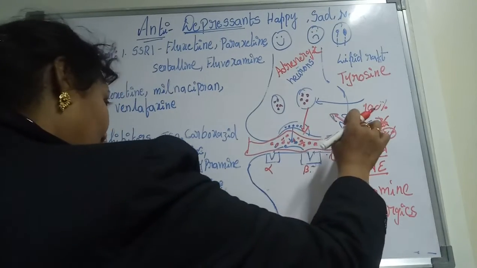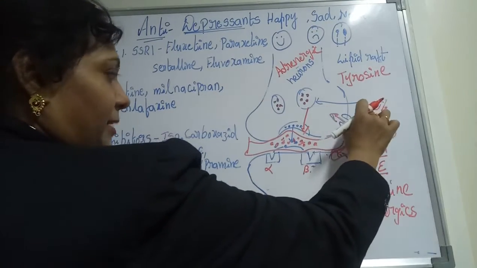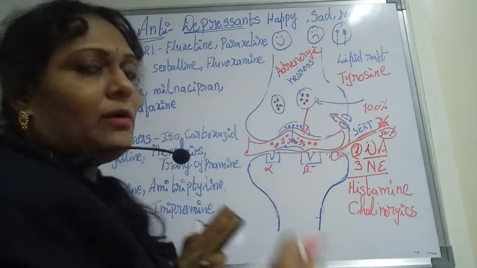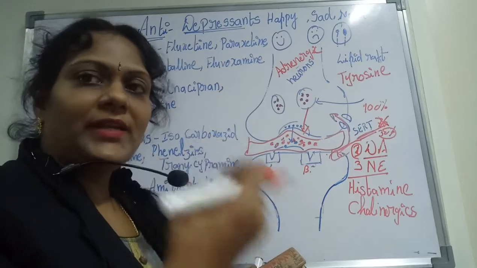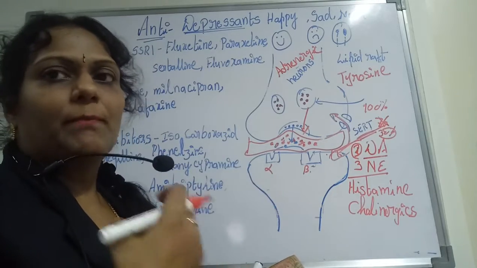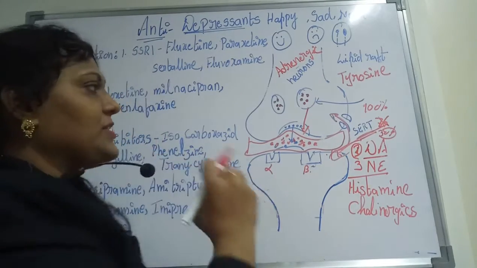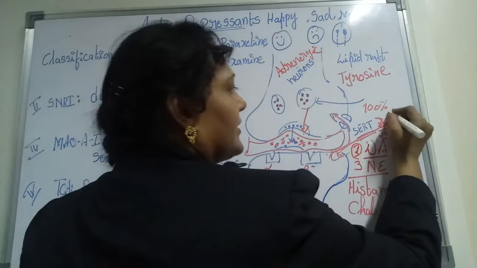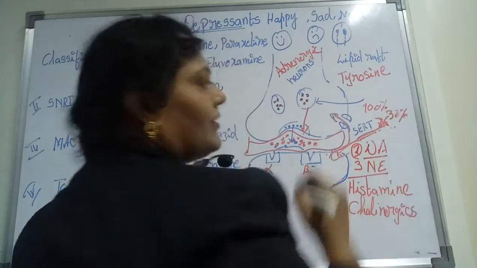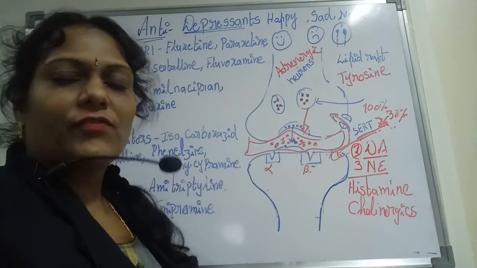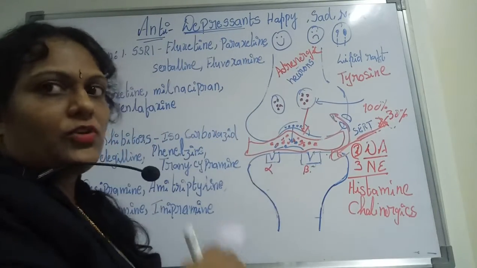Why? Because here the 100% of the neurotransmitter which is being released onto the synaptic junction has to be taken up by the postsynapse. But what happens? Only 70% will be caught by this, and the remaining 30% will go back to the presynapse, as we already indicated with the serotonin receptors.